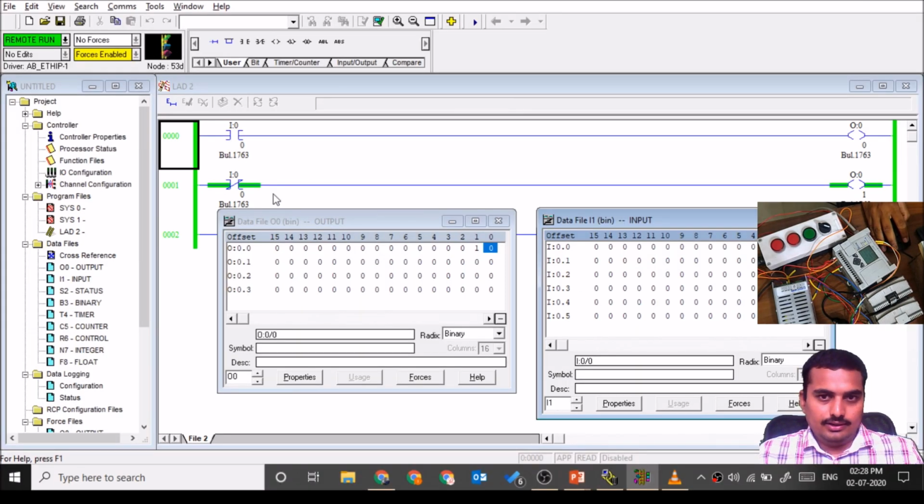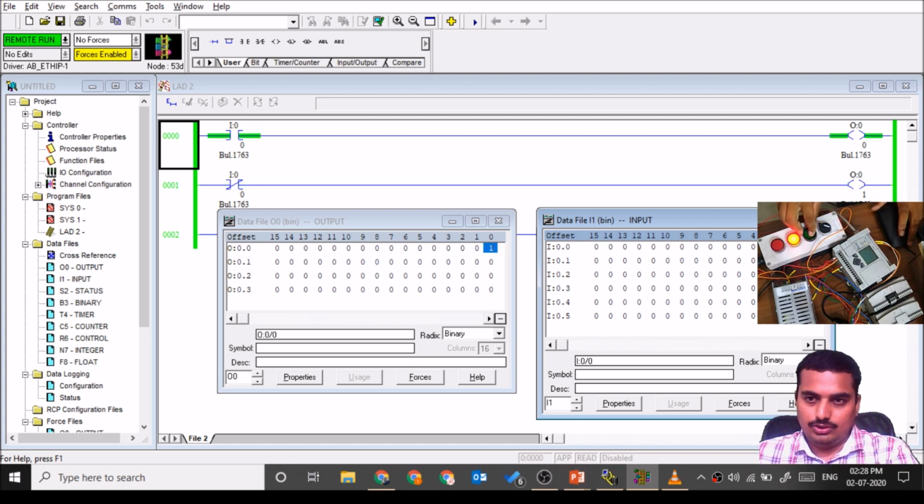We'll see this practically. We have the physical input connected to the PLC. As I press this input, the input data file will update to 1, and if the input data file is updated to 1, then this instruction is conducting, and it will show the result at the output side.